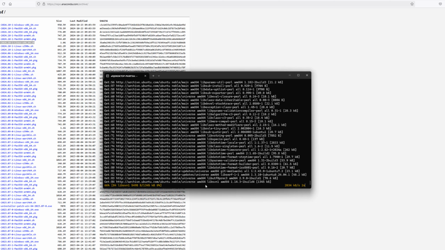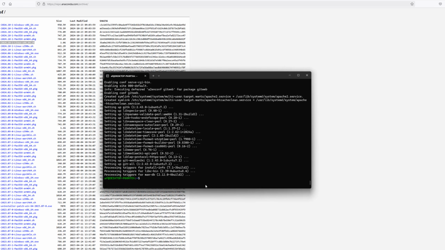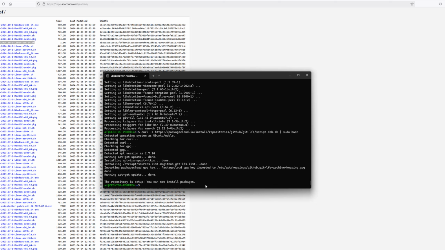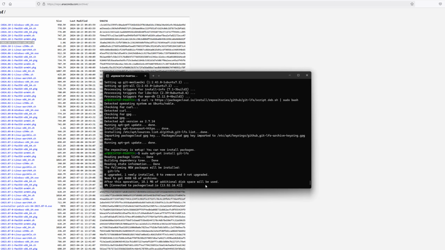Now we'll type Y for continue. This command downloads the file silently. It fetches data from a website without any extra output. It says the repository is set up. You can now install packages. And we will also install Git support for large files.